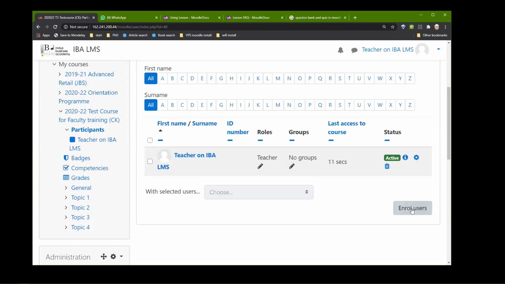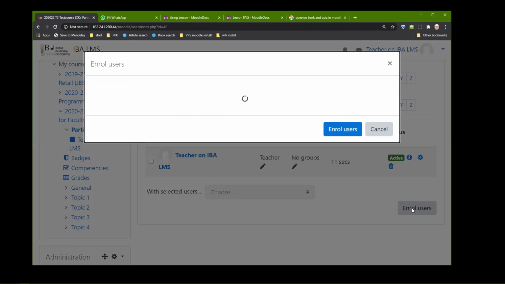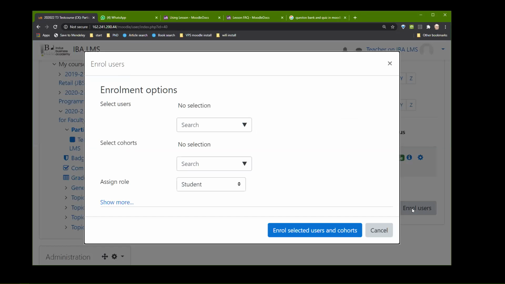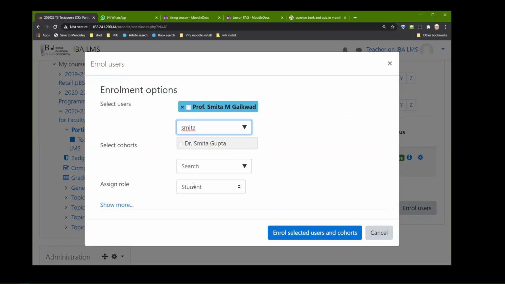All right. Now I can say enroll. Now I can manually enroll somebody. I can say, for example, Smita ma'am. And I can decide whether she is going to be a teacher or whether she is going to be a student. So let's say she is going to be a teacher.